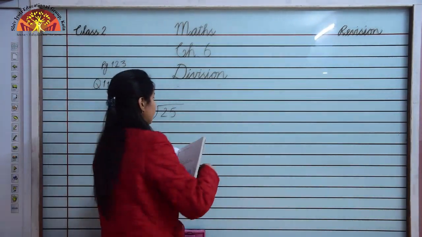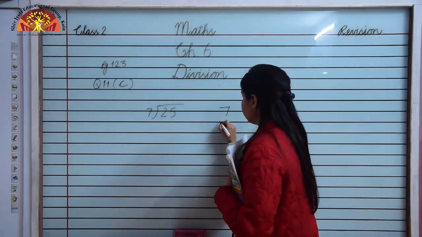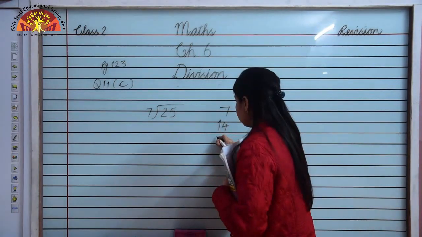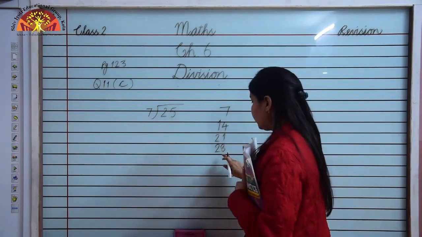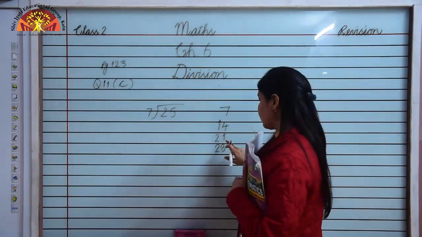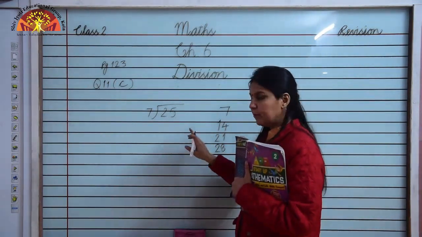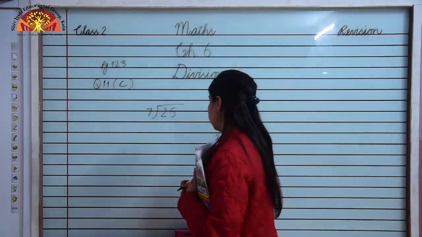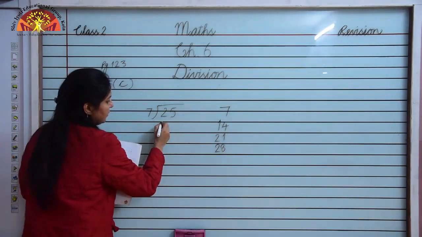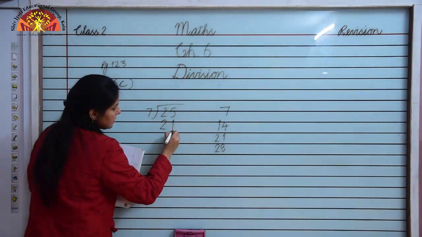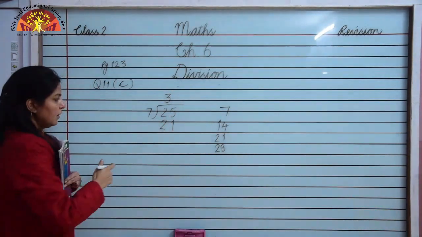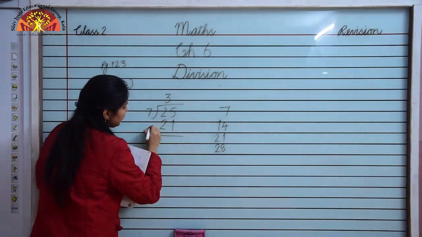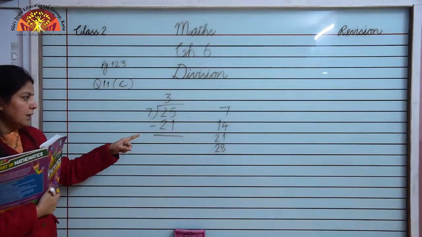Let's see, 7 ones are 7, 7 twos are 14, 7 threes are 21, 7 fours are 28. 28 is bigger than 25, so we will stop here and we will take a smaller number from it. It is 21. And how many times is it coming? It is coming 3 times. So we will write 3 at the top. Now we will subtract 21 from 25.